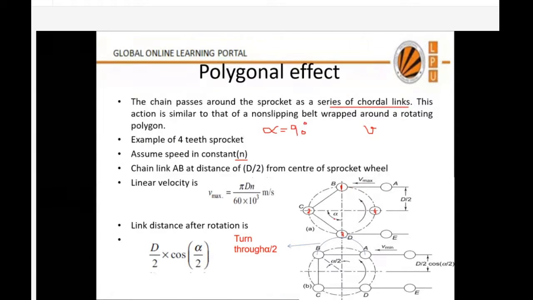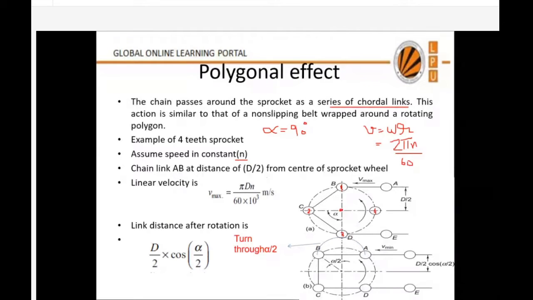The sprocket is running at n RPM. I just told you earlier: V is equal to omega r. V is equal to omega r is a general formula to find the velocity of any point on any link. Now omega, you know, is 2 pi n by 60. What is n? N is the RPM of our driving sprocket. R we can write as d by 2. Now this link is at a distance d by 2 from the center of the sprocket.